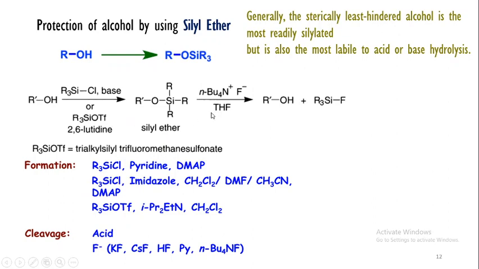Also the deprotection can be done by using strong acids or fluoride sources. The fluoride sources used are KF, CsF, generally HF, and TBAF is commonly used for the deprotection of silyl ethers. And one more thing, the least hindered alcohols are more readily silylated than the hindered alcohols, but they are also the most labile to acid or base hydrolysis.